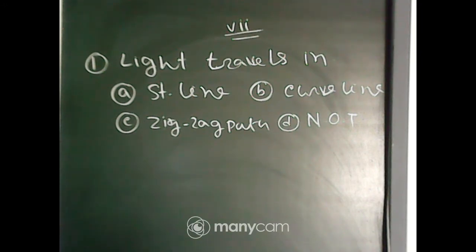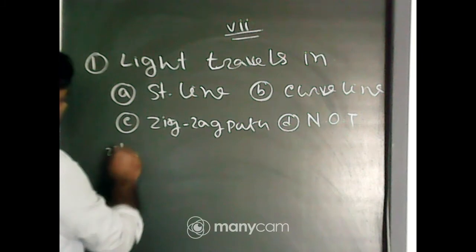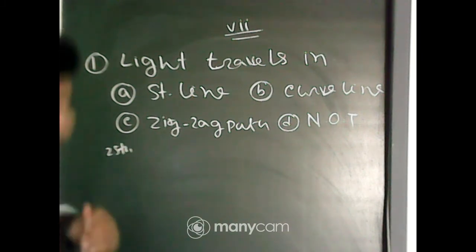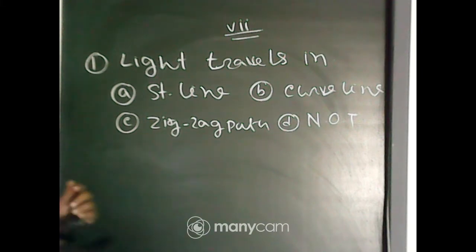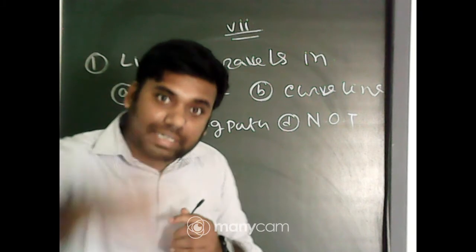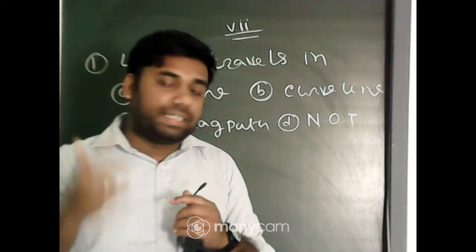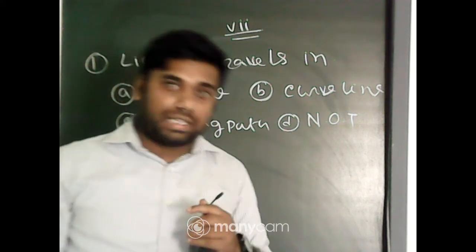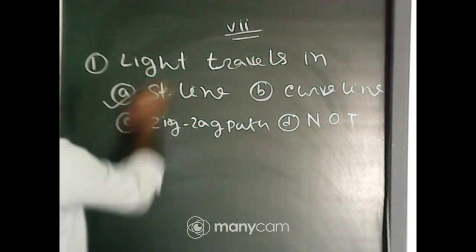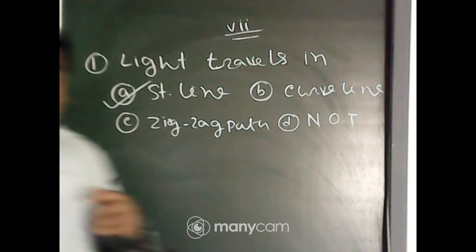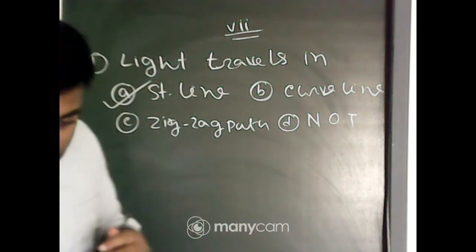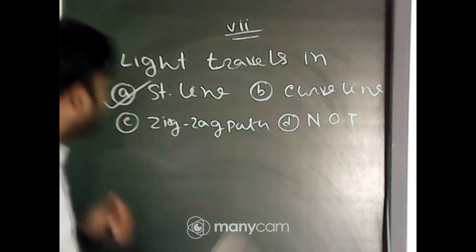On 25th February, I uploaded a video in which I discussed this. That is rectilinear propagation. Rectilinear propagation means light moves in a straight line. That property is known as rectilinear propagation of light. According to that property, the correct answer is option A, straight line. So light moves in a straight line. I hope it is clear. So, the next question.